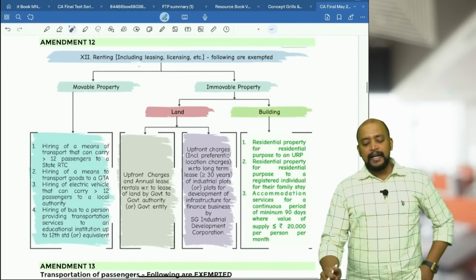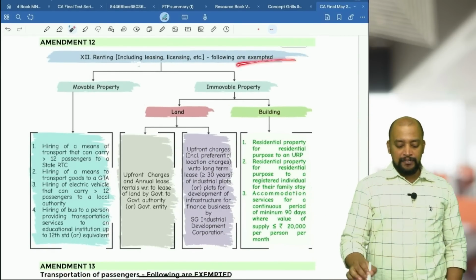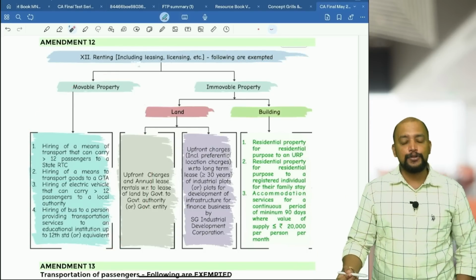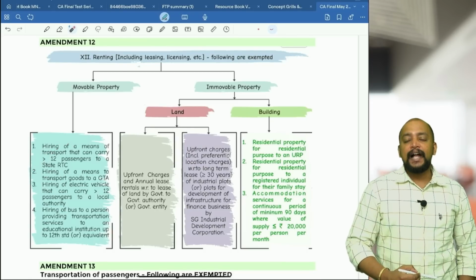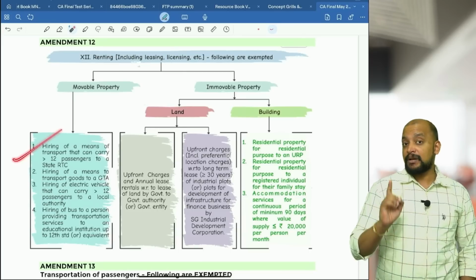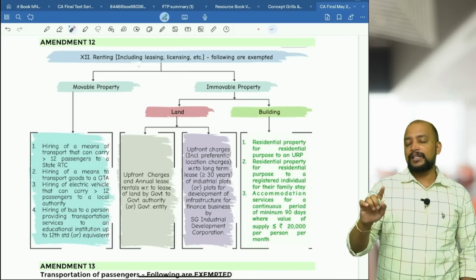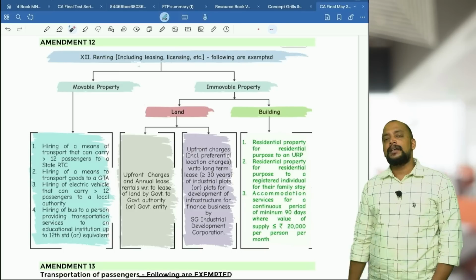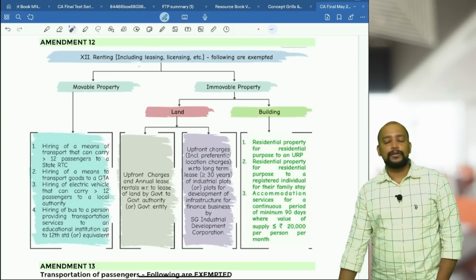Next one, renting. In case of renting, we already discussed. So the following are exempted. In case of renting of movable property, there are 4 exemptions. I have a motor vehicle that can carry more than 12 passengers, and I am giving it on rent to a state road transport undertaking, that is exempted. But remember, greater than 12 passengers while counting the passenger seats, don't include the driver's seat. Then next, I have an electric vehicle that can also carry more than 12 passengers. I am giving it on hire to a local authority, that is exempted.